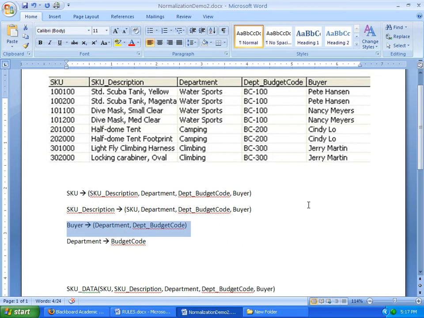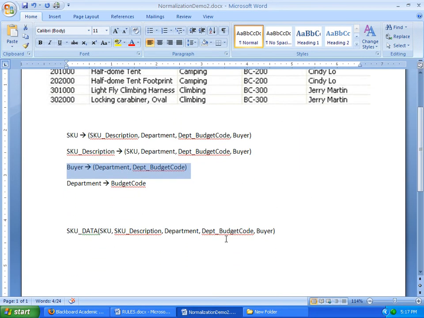Okay, so we're going to move these columns into a new relation. That would be buyer, department, and budget code.